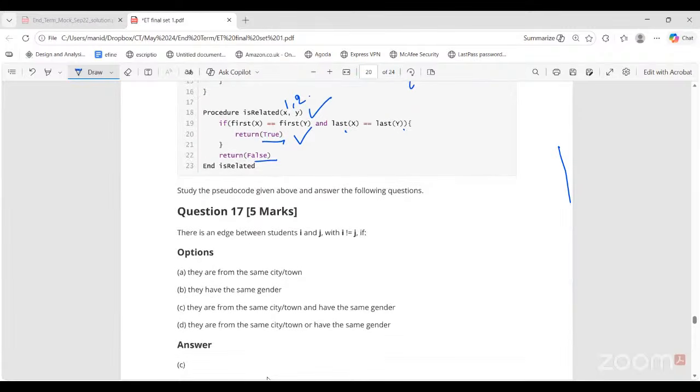So this is saying that there is an edge between students I and j with I not equal to j, I and j different students. When can there be an edge between them? If they are from the same city or town and have the same gender. They are from the same city or town and have the same gender. This is very simple. That's the literal condition given.